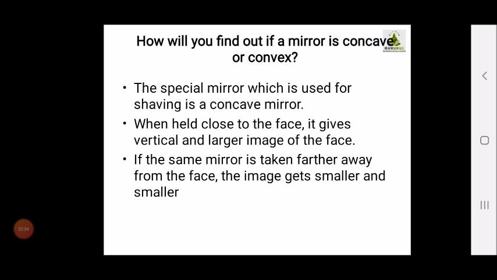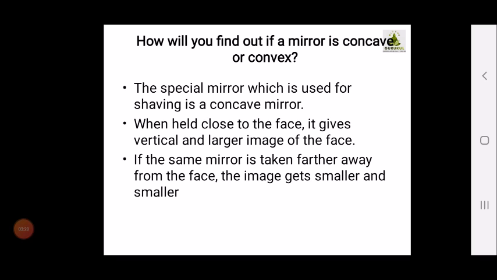Now children, many times a question may arise in your mind: how will you find out which mirror is a concave mirror and which is a convex? So here we are going to study how you can determine the difference between concave and convex mirrors. A special mirror which is used for shaving is a concave mirror.